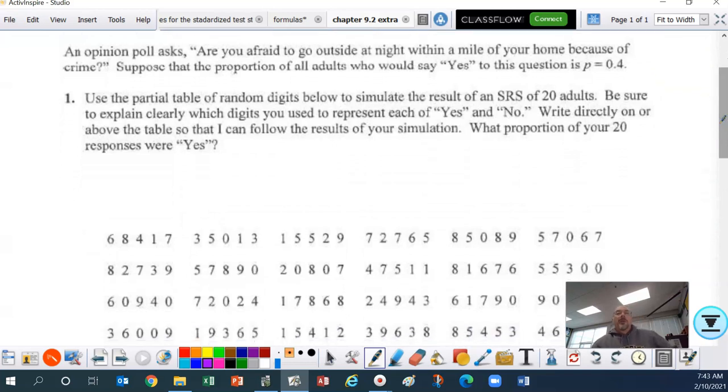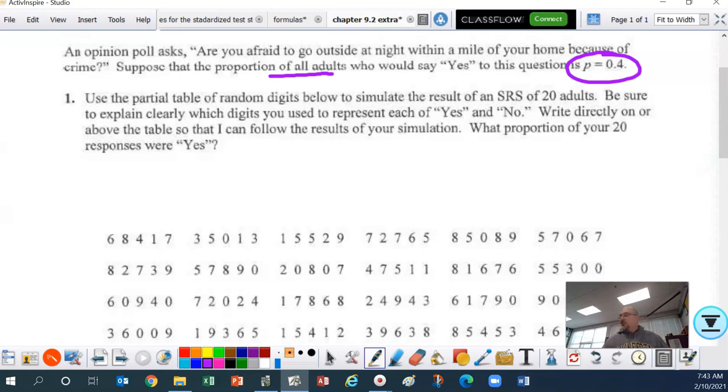Here we go. An opinion poll asks, are you afraid to go outside at night within a mile of your home because of crime? Suppose that the proportion of all adults who would say yes to this question is 0.4. So that's our population, right? The proportion of all adults, P equals 0.4. Use the partial table of random digits below to simulate the result of a simple random sample of 20 adults. Be sure to explain clearly which digits you use to represent each of yes and no. Write directly on or above the table so that I can follow the results of your simulation. What proportion of your 20 respondents were yes?